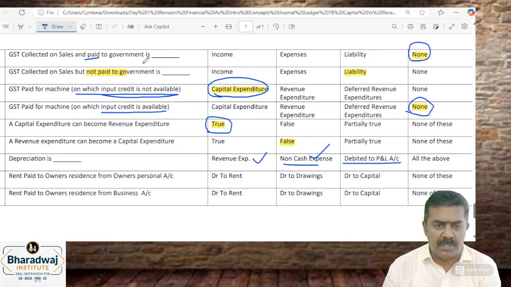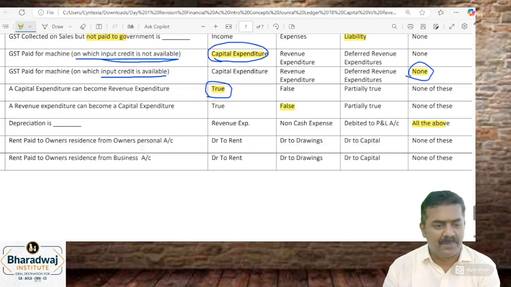It is debited to which account? P&L account. So the answer is all the above. So don't decide at first glance. Okay, look at all the options and then decide.